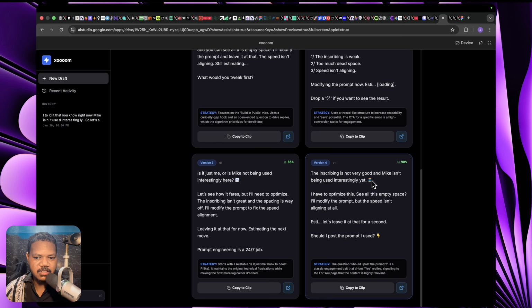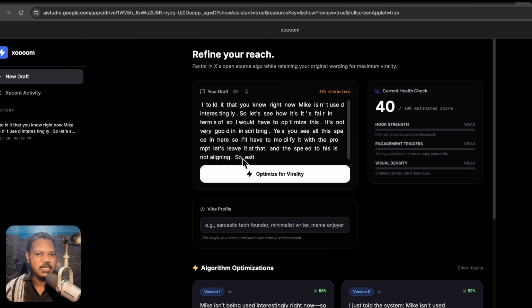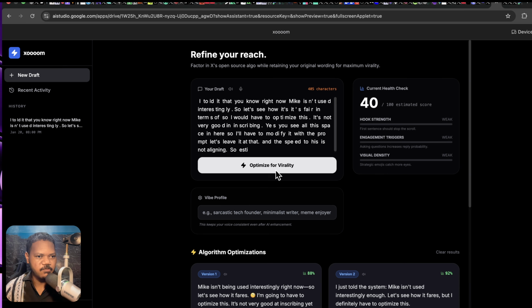So there's an emoji. Of course, the draft that we provided is not perfect. So you see, it wouldn't be able to do much. It factors in the algorithm while maintaining your wording, which I like. I want a situation where you'd actually be writing the tweet. So there's no auth here. You'd have to manually paste the tweet in, and I'm going to publish this eventually.